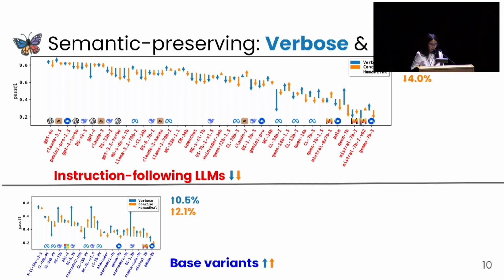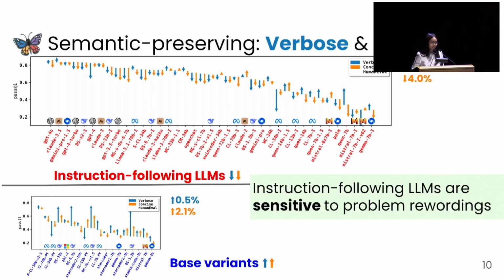So similar patterns are also observed on the semantic altering benchmarks such as Subtle, where we apply small semantic changes to the original problem. So this finding suggests that although the instruction-tuned large language models are expected to align better with instructions, they're actually more sensitive to this rephrasing or subtle changes in problem description, and this might also indicate potential benchmark memorization or contamination problems.